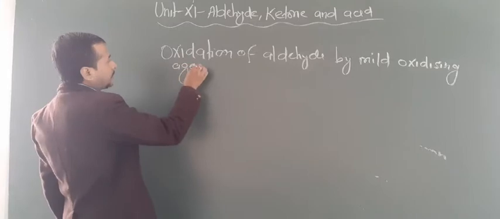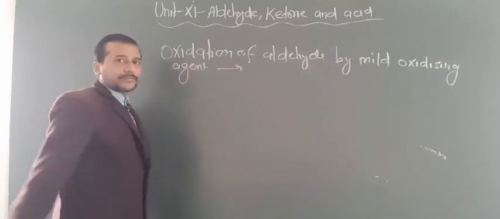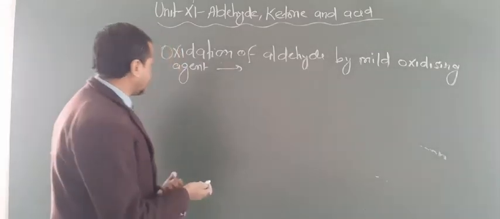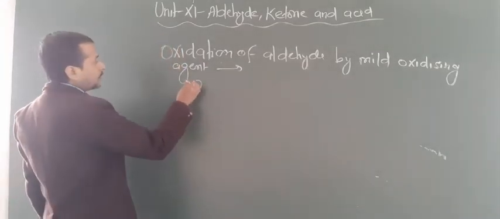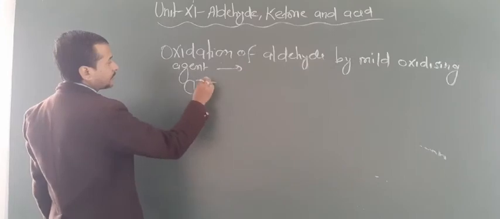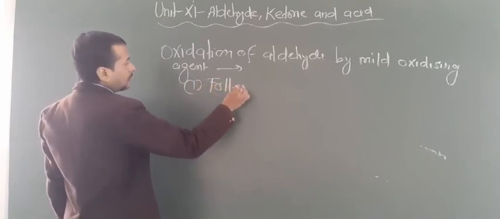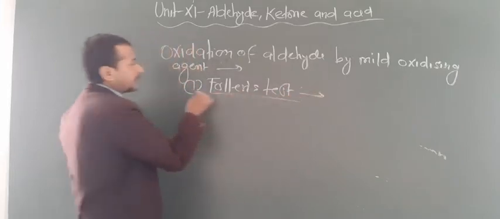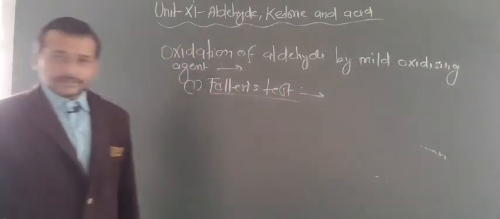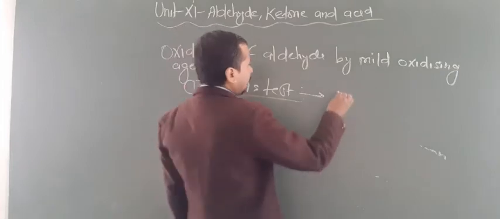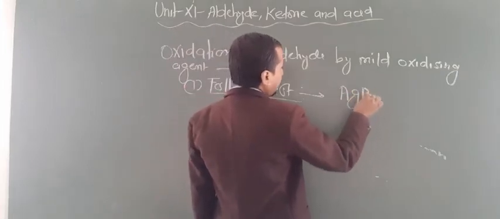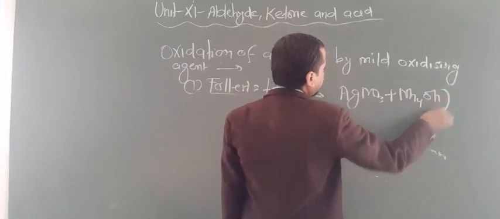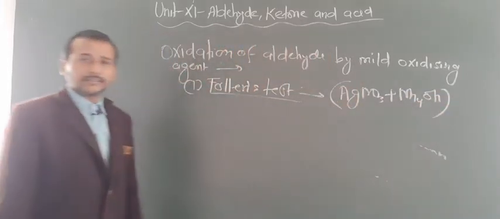These agents, which you have to know, are basically Tollens reagent and Fehling's solution. First of all you have to know the Tollens test. One question arises: what is Tollens reagent? Ammoniacal silver nitrate solution is known as Tollens reagent.